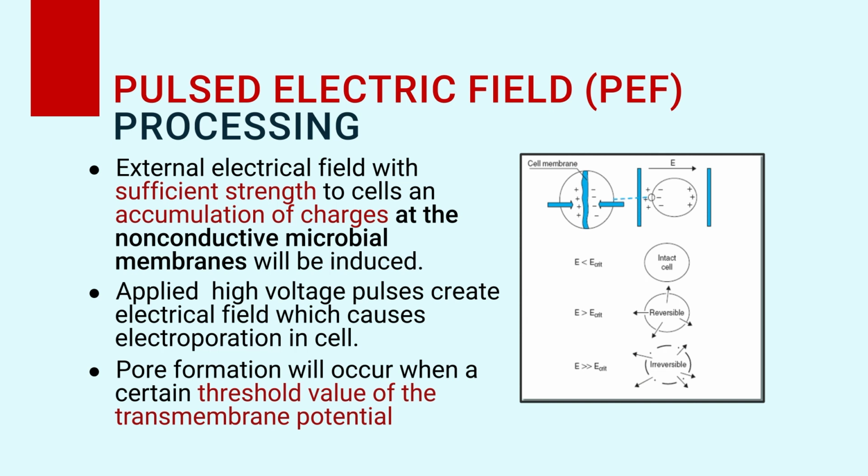Depending on the value, as we increase E, there would be a certain value which will initiate this pore creation or pore formation. Once it is sufficiently large, it will cause irreversible damage to the cell. The cell will not repair thereafter, and that would be the inactivation of that particular cell through the potential which is developed due to the distribution of ions, that is called transmembrane potential.